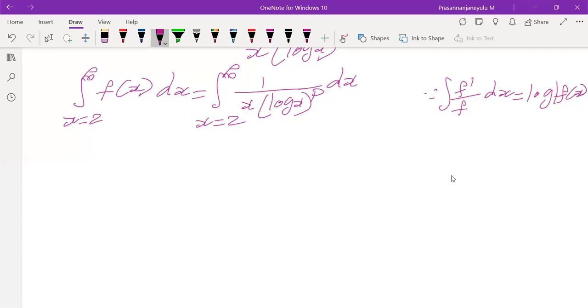But there is one more formula: integration of f dash of x into f of x whole power n dx. What is this formula?